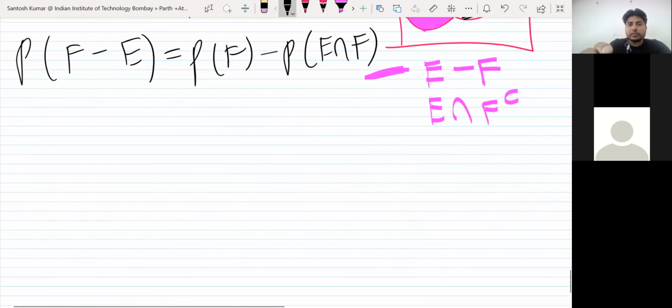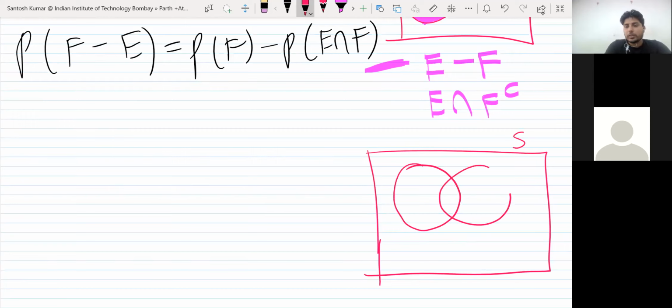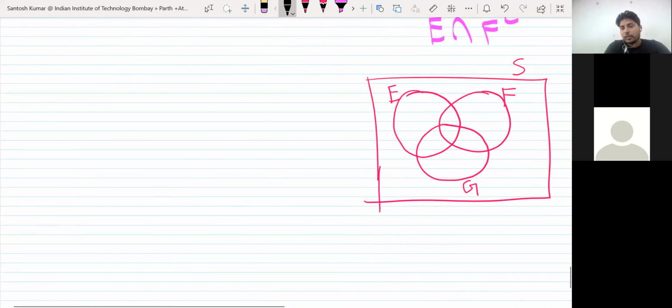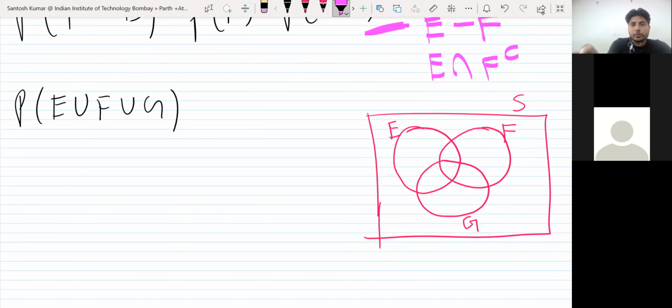Then again, if you have three sets in the sample space, call them E, F, and G. So probability of E union F union G. Which portion is this?